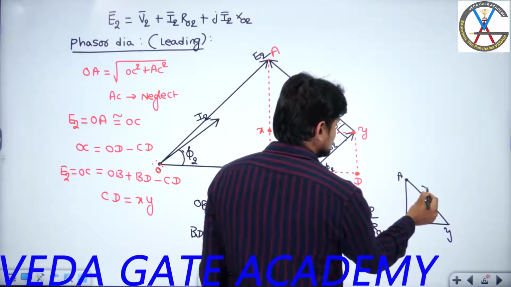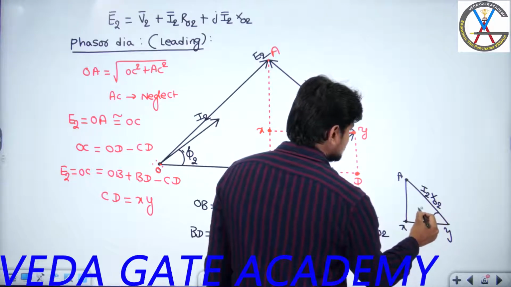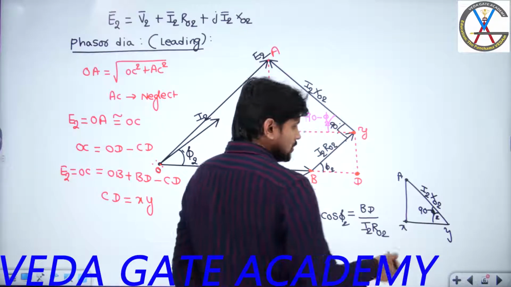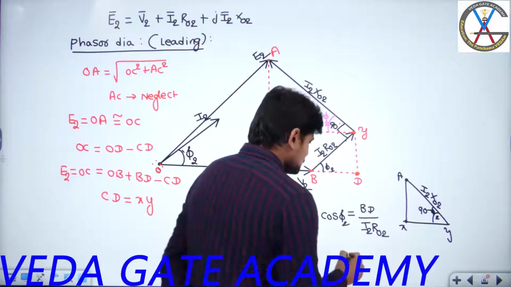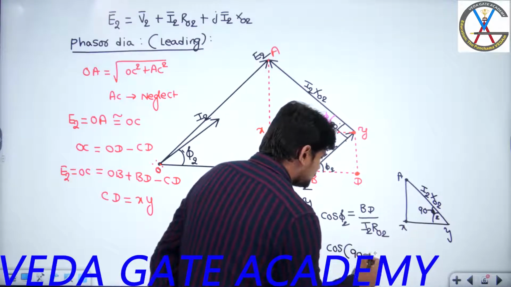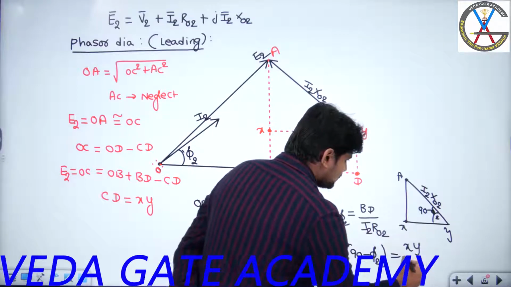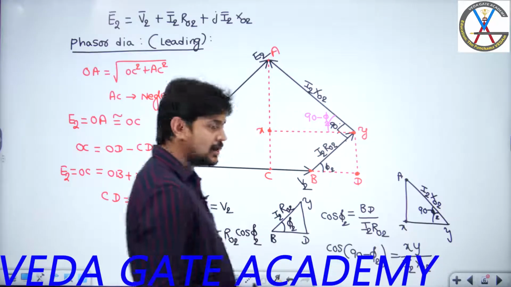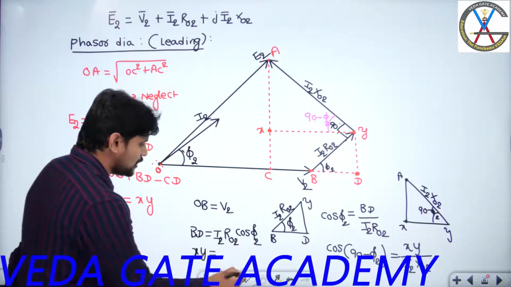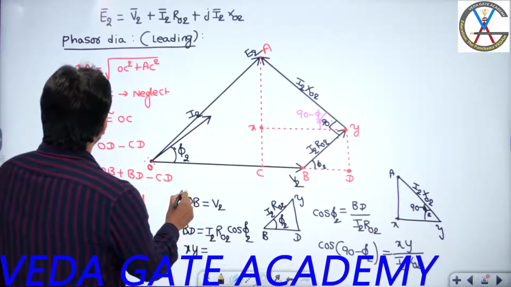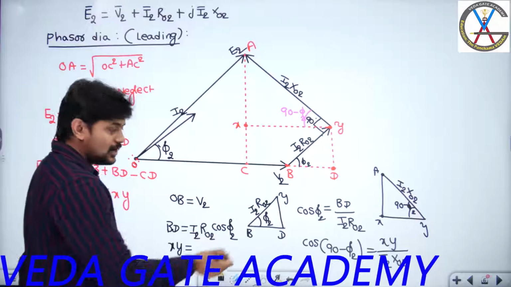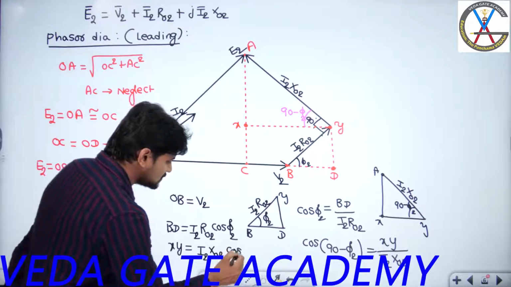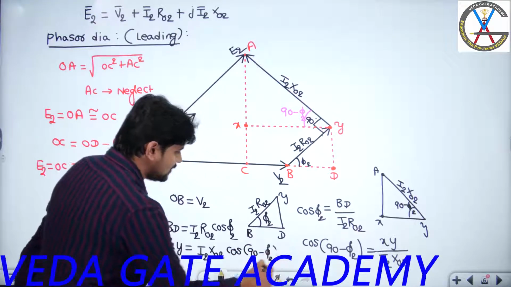This is I2 X naught 2, and this angle is 90 minus phi 2. Now again apply cos, because I need to get the value of XY length. From this second right angle triangle, adjacent length divided by hypotenuse, and hypotenuse is I2 X naught 2. From here I will get the value of XY. So what is the value of XY from this expression? I2 X naught 2 cos 90 minus phi 2. What is cos 90 minus phi 2, guys? Sin phi 2. That's it.